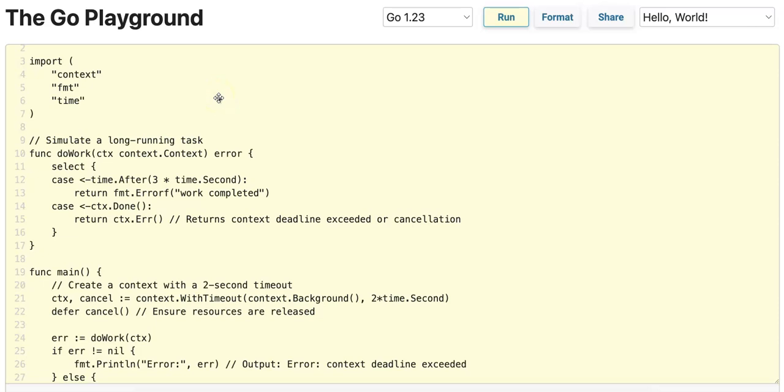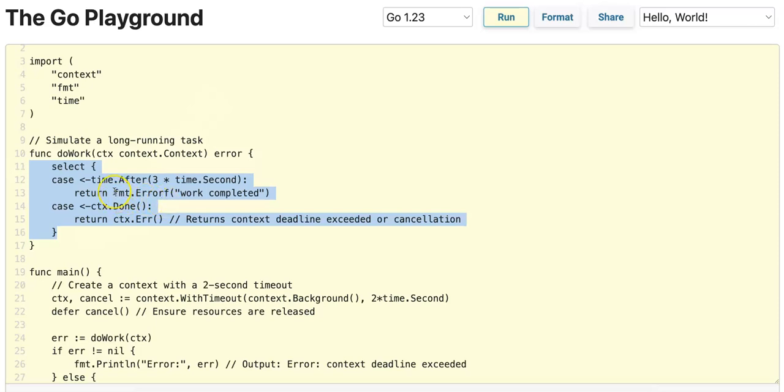Let's talk about context, which is critical to manage deadlines, timeouts, and cancellations for Go routines. Especially for Go routines that are long-running tasks, we want to be able to manage their lifecycle and to be able to cancel or timeout for certain network operations or for certain service requests. So we have a function called doWork, which simulates a long-running task, and there is a select statement.